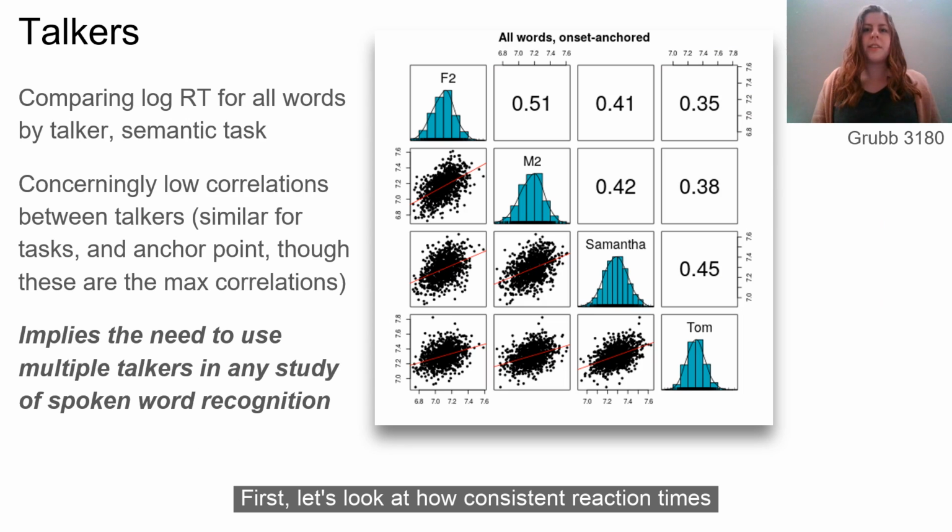First, let's look at how consistent reaction times are for each item across talkers. F2 and M2 were the natural talkers, and Samantha and Tom were the synthetic talkers. Correlations were surprisingly low. This suggests that studies of spoken word recognition should strive to use multiple talkers to establish